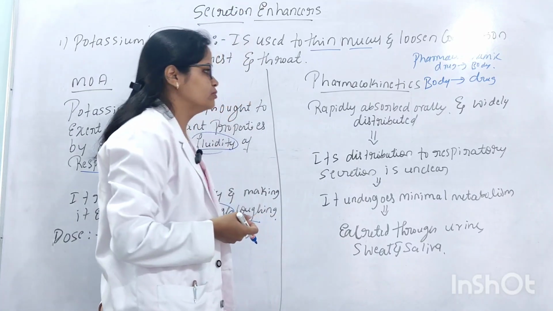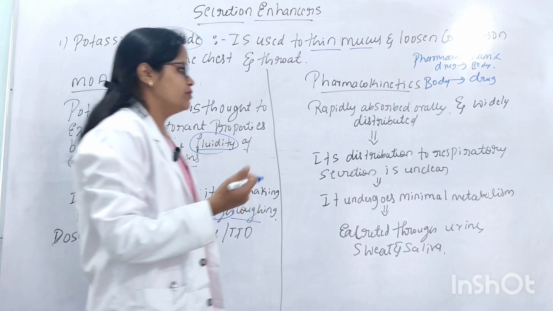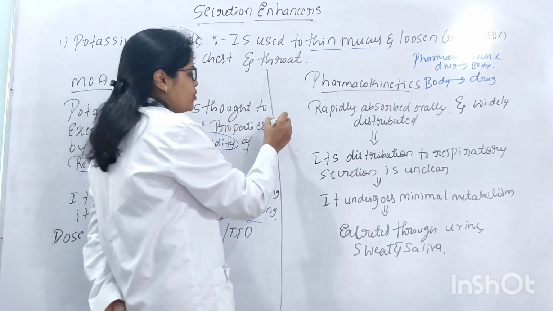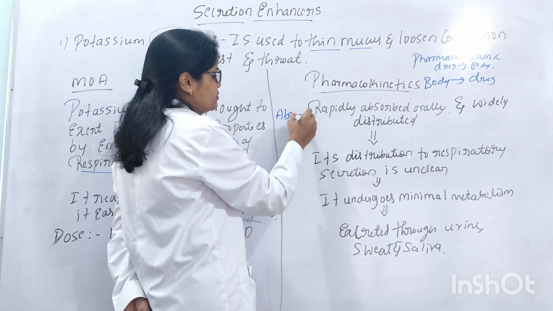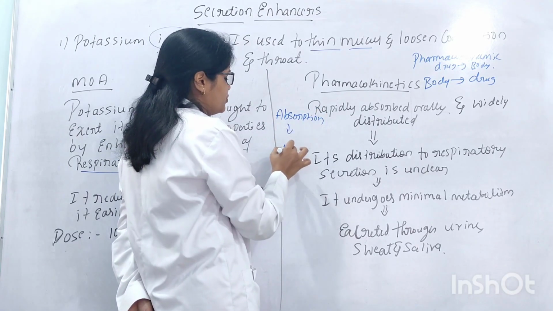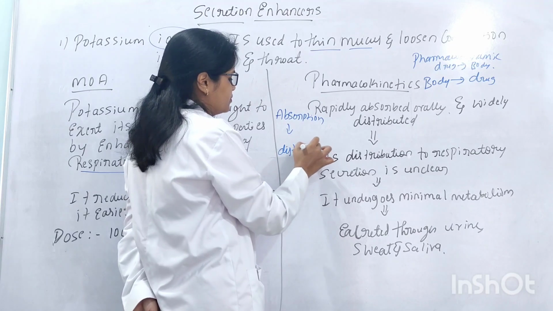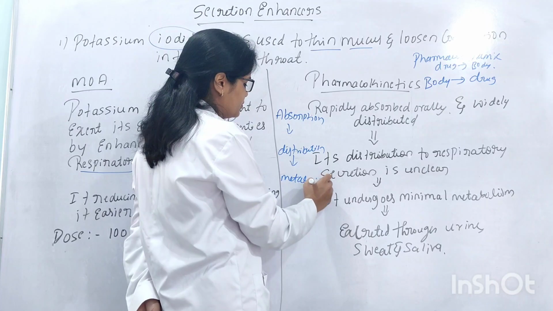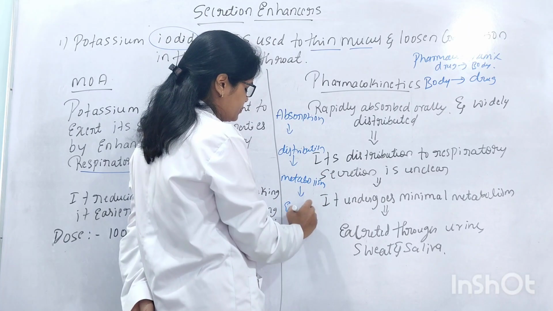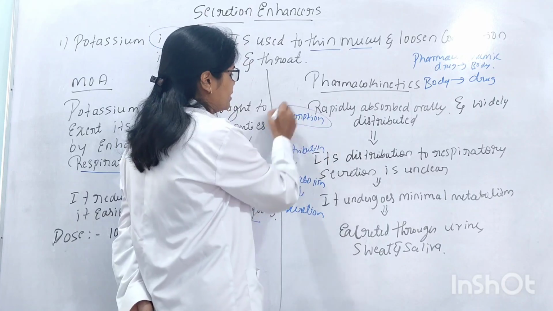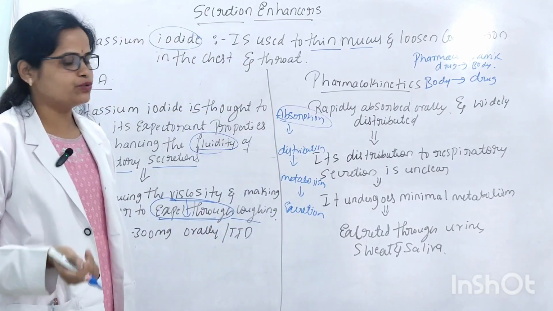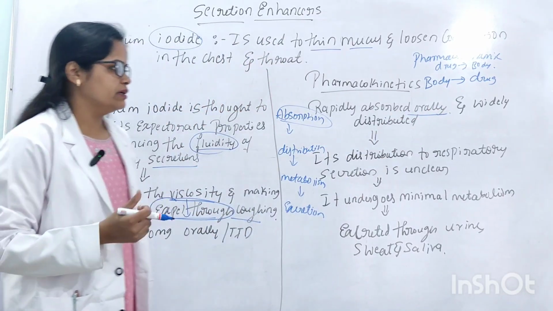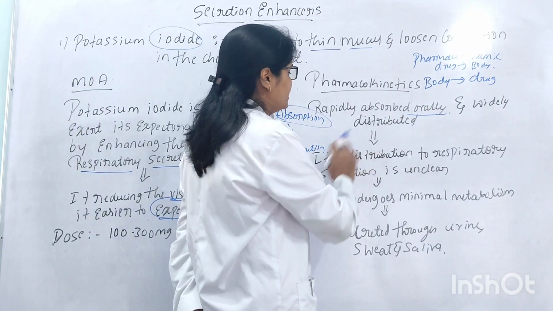So here it is rapidly absorbed orally and widely distributed. While studying pharmacokinetics, you should know the mechanisms: absorption, distribution, metabolism and excretion. Here the absorption is rapid orally and the drug is widely distributed. The absorption mainly occurs through the oral route, so this drug is rapidly absorbed orally and widely distributed.